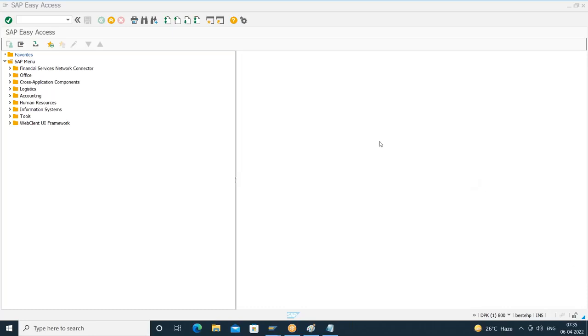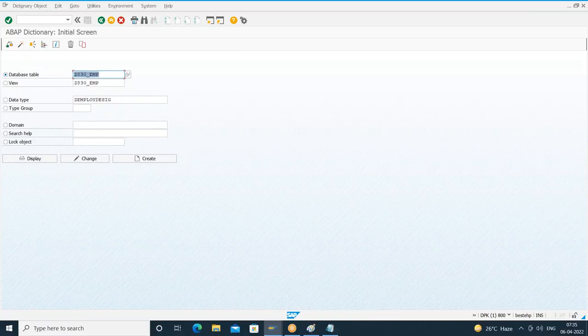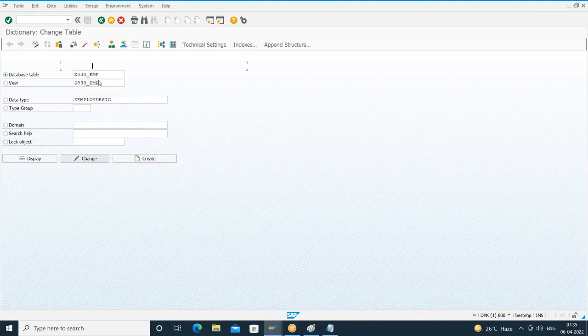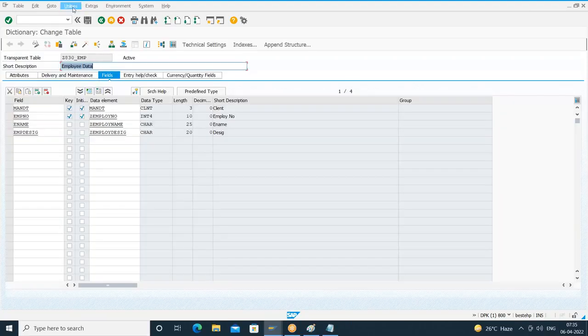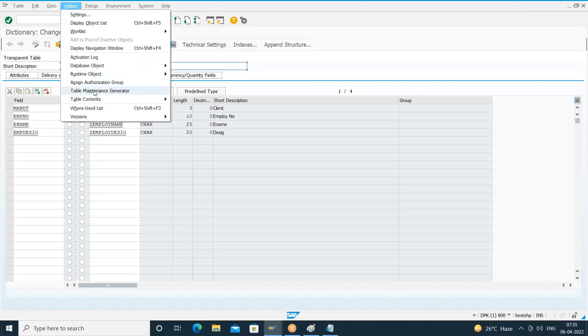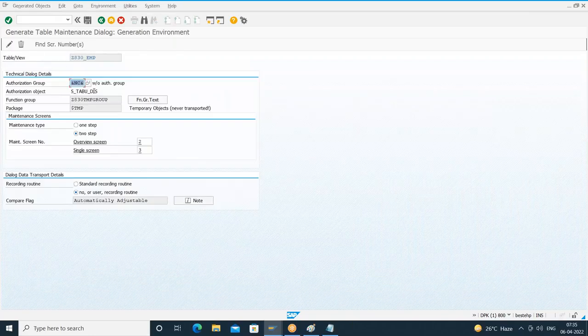So what I'll do is, I'll go to ABAP dictionary SE11, right? This is my table. Okay, already for this table we have generated the table maintenance. Utilities, table maintenance generator, which is already generated. So I'll go to the table maintenance generator screen. It is already generated, so that's why we have the delete button here. I'll click on delete. Open the existing table maintenance, click on delete button.